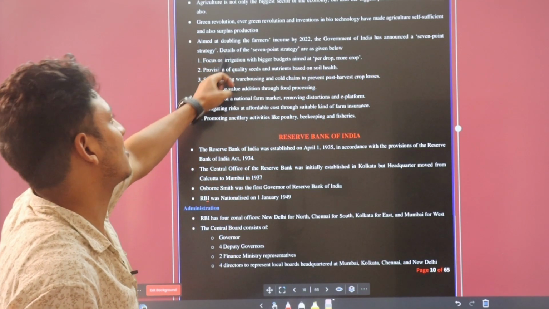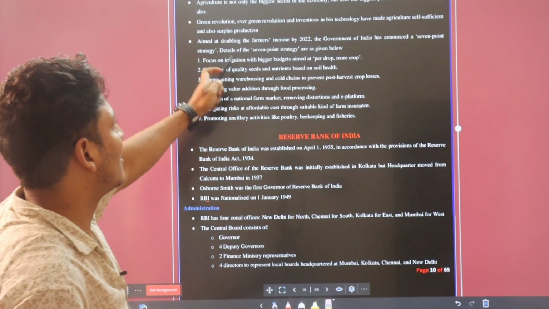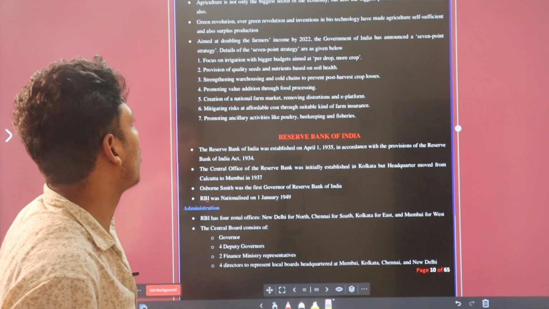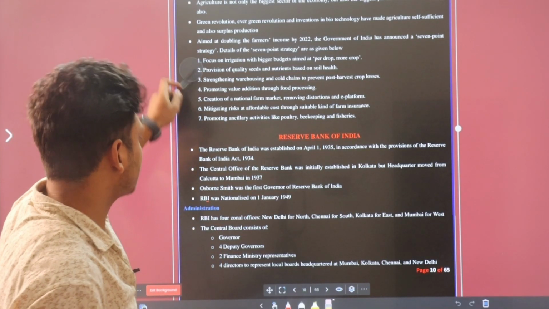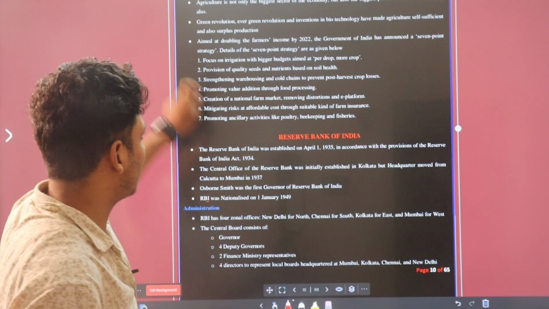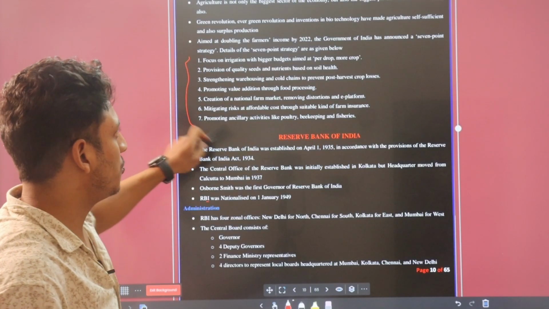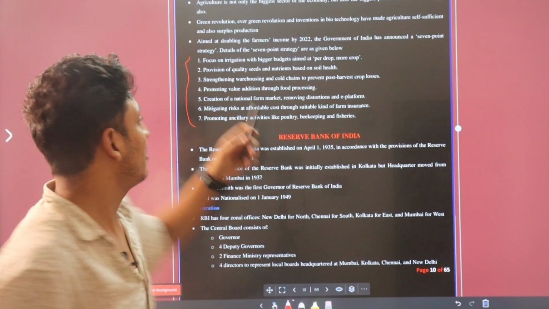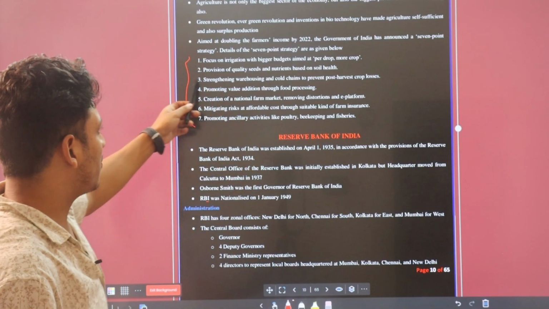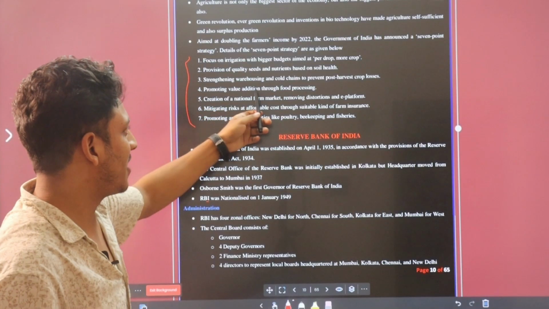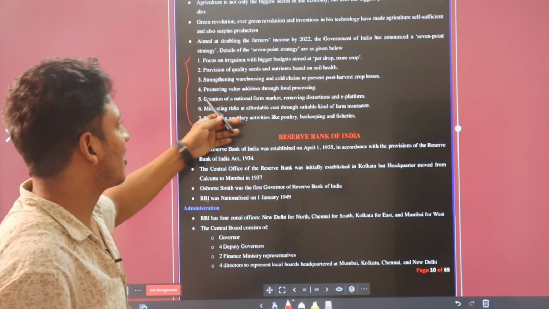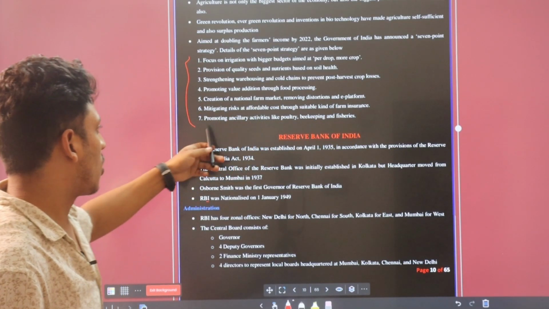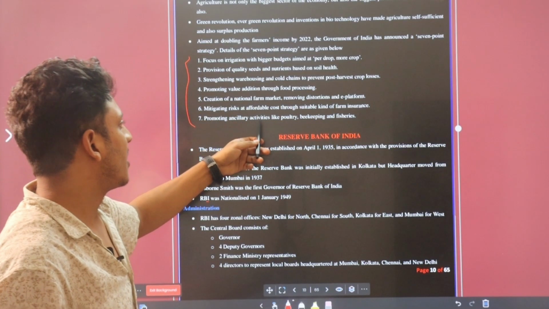If I am not wrong, the evergreen revolution and the intention of biotechnology have made agriculture self-sufficient and also surplus in production. Aimed at doubling the farmers' income by 2022, the government of India announced a strategy of points. These are some important points which the government of India is focusing on to enhance the income of the farmers. Okay, first one, focus on irrigation, provision of quality seeds, strengthening the warehouse, promoting value addition, creation of a national farm market, mitigating risk at affordable cost, promoting ancillary activities.